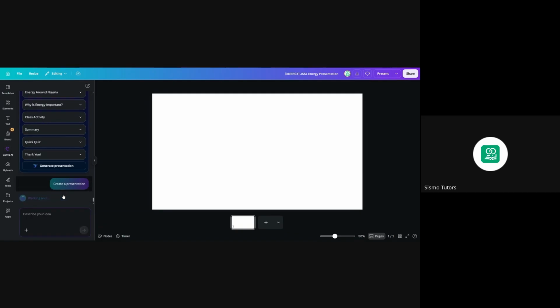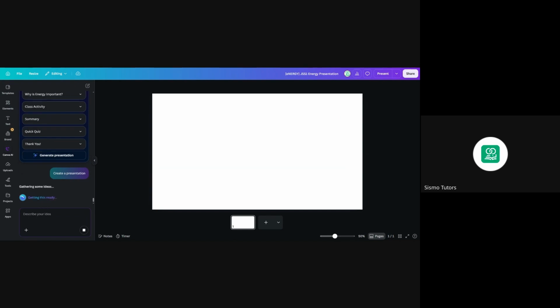So let's hit on generate presentation, and he's working on it already. I would have done that before moving to ChatGPT. So now we are looking at how to create with Canva from the same prompt that we had with GPT. So you've seen it's possible to do that on ChatGPT, get the content from there, do the design from there, and it's also possible to just get it from ChatGPT and come over to Canva to produce it.